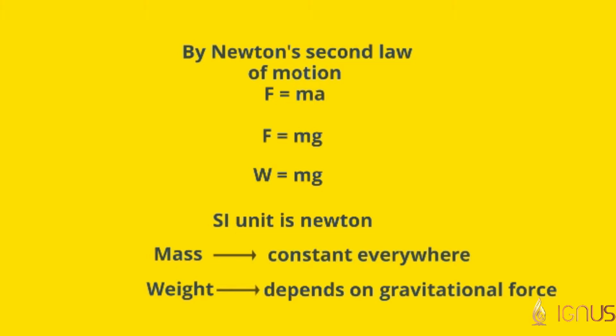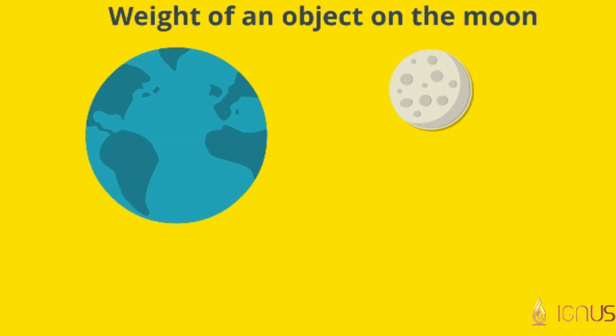By this, we can say that weight of an object is directly proportional to the mass of the object as well as the acceleration due to gravity. Mass of an object is constant at any point on the earth. Will the weight of an object having mass m be the same on earth and moon? Definitely not. We shall study it.